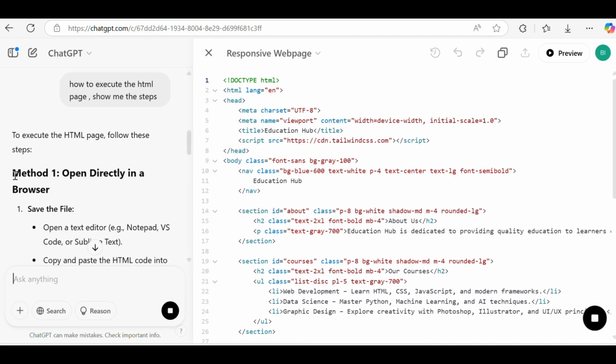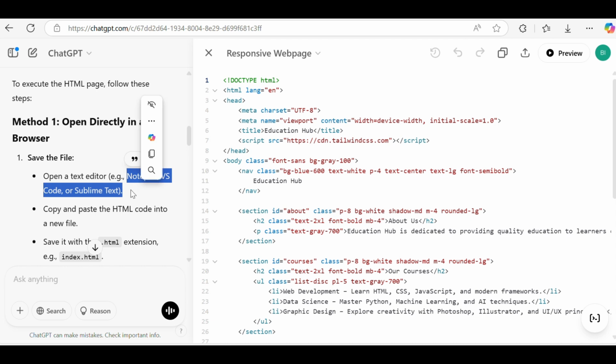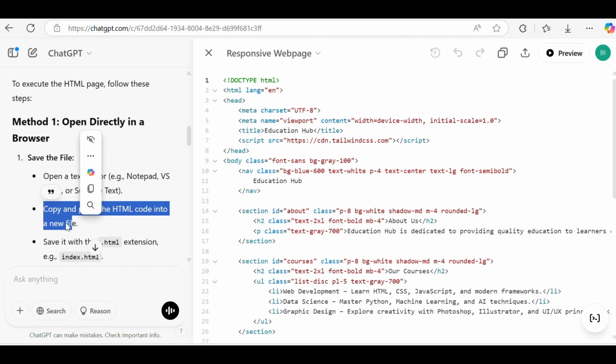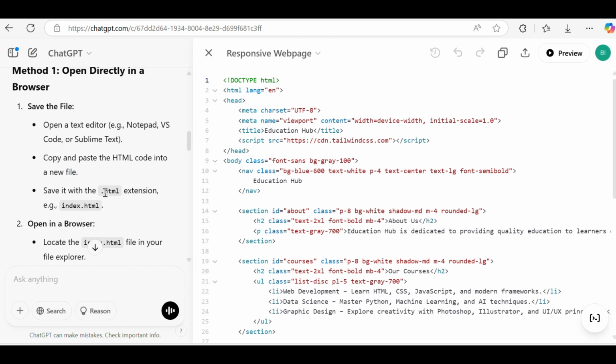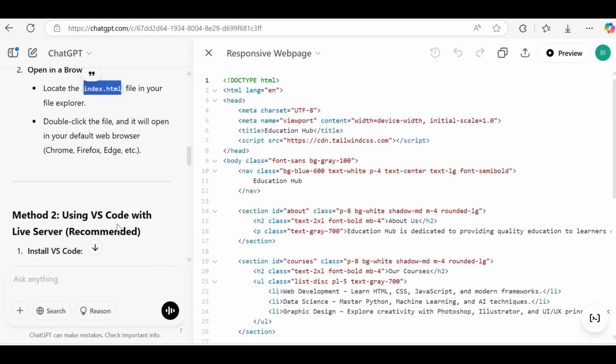It answered method one. It asks to open one text editor, Notepad or VS Code or Sublime Text. These are nothing but text editors. Here we use Notepad. Then copy and paste the HTML code to a new file. Means you have to copy this HTML code to Notepad and save it with the .html extension. Since this is an HTML page, we have to save the document with a .html extension. After that, we need to locate that HTML file and open it in the browser.